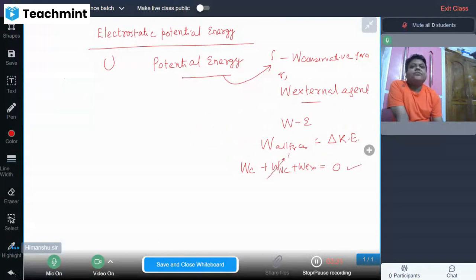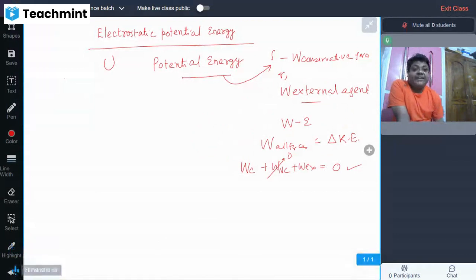And whenever we talk about non-conservative force, we make it constant, or we do not take the ideal condition. Why? Because for your 11th and 12th standard, you are not thrust upon all kinds of criteria.